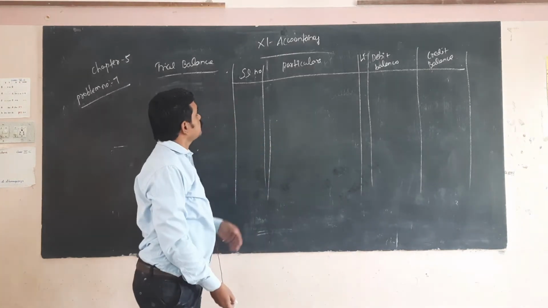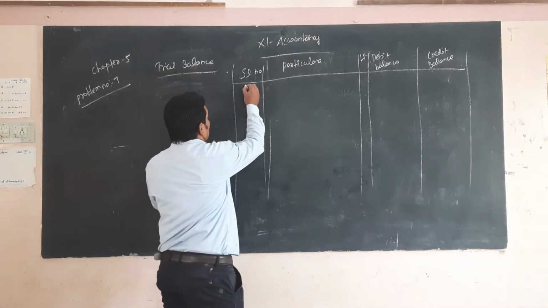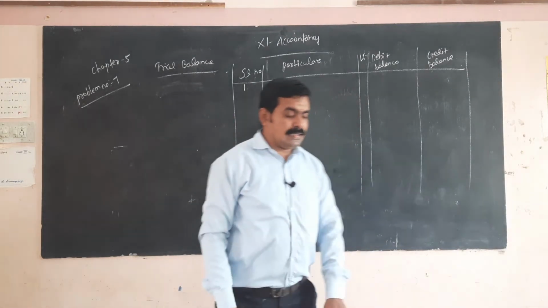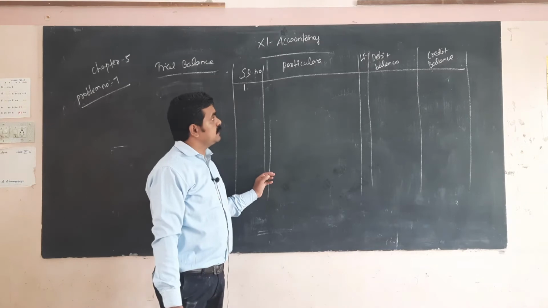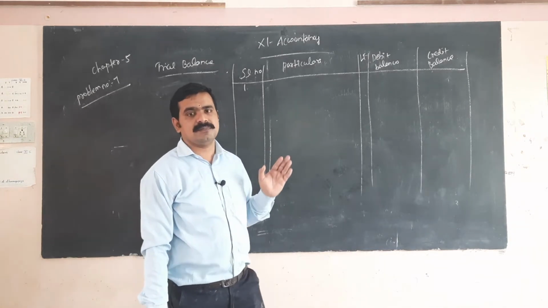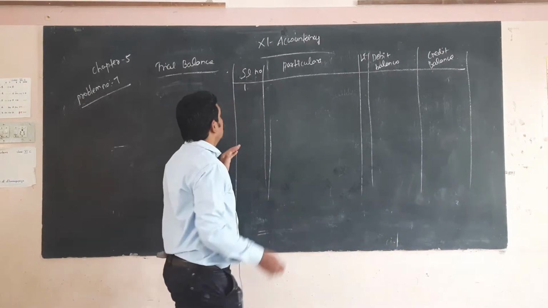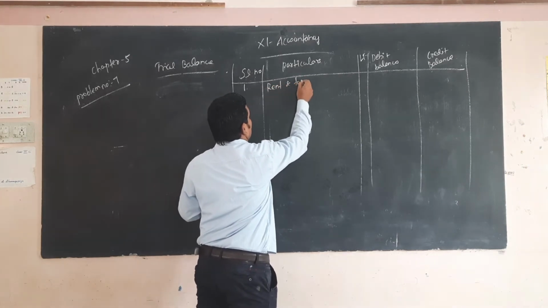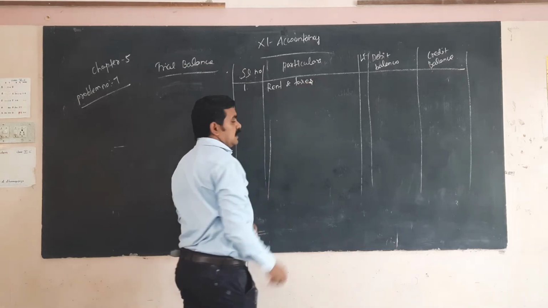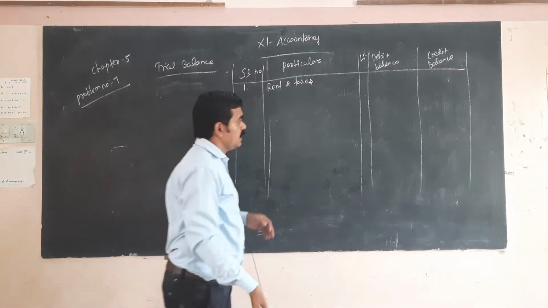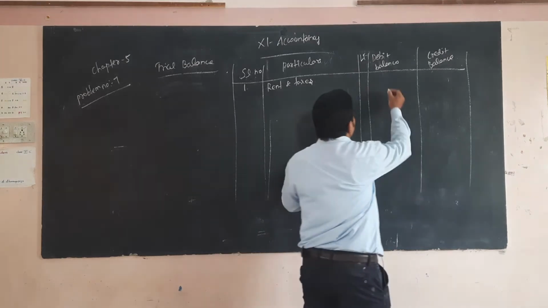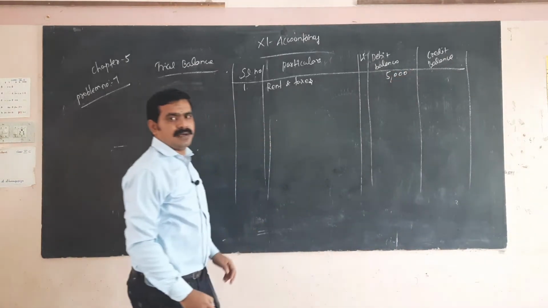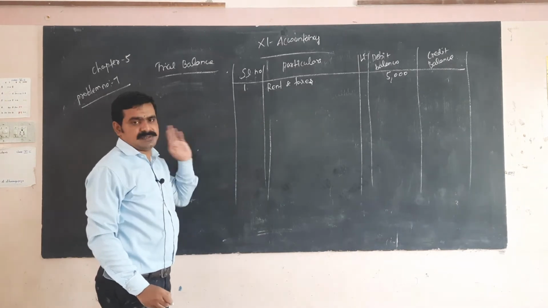Okay, so serial number 1. Rent and taxes is one of the expenses. It comes under debit because it is one of the expenses. Okay, so rent and taxes, the amount is 5,000, because it's one of the expenses.